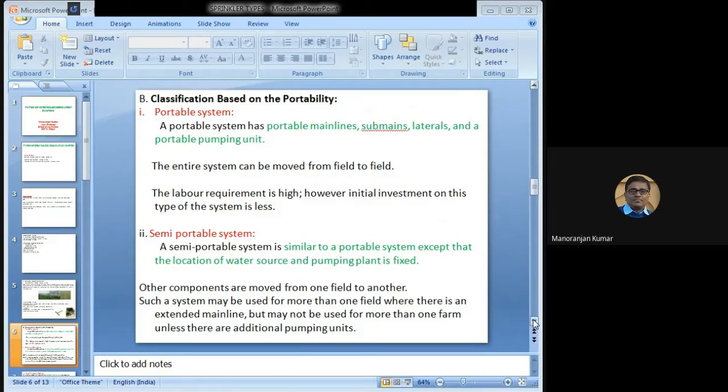But initial investment in this type of system is less in comparison to the other system. So this is the portable system. Now the second is the semi-portable system.